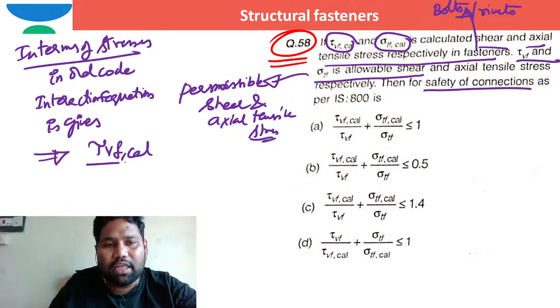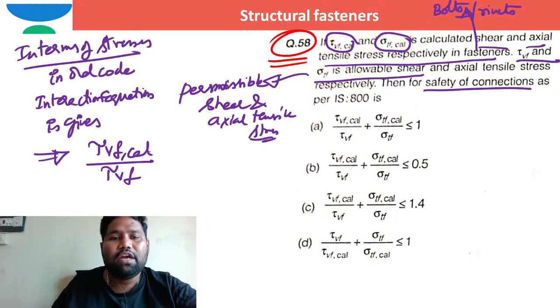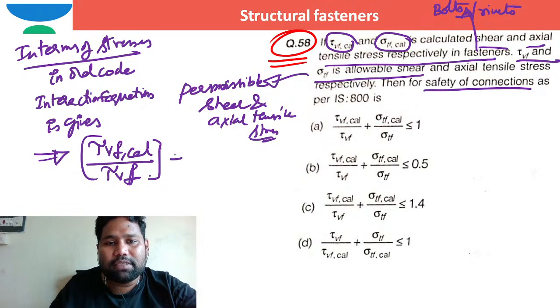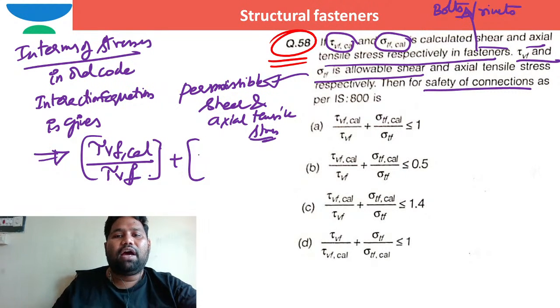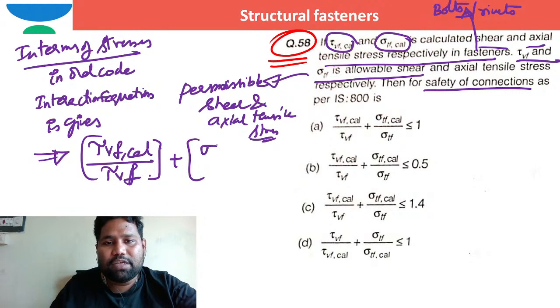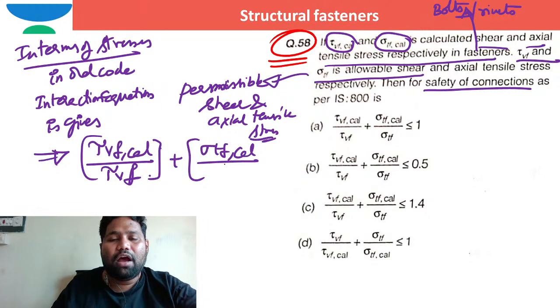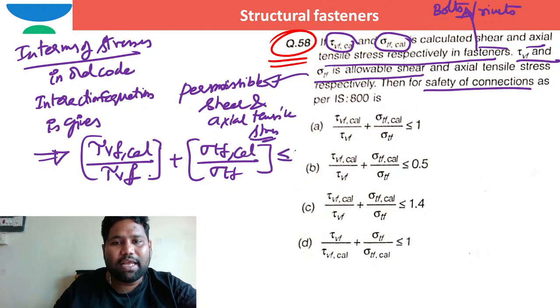The permissible shearing stress is tau VF. Developing shear stress by permissible shear stress plus developing axial tensile stress by allowable axial tensile stress, sigma TF. This combination should be less than or equal to 1.4.